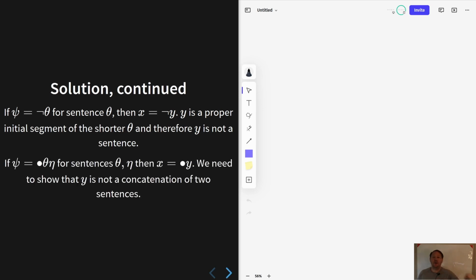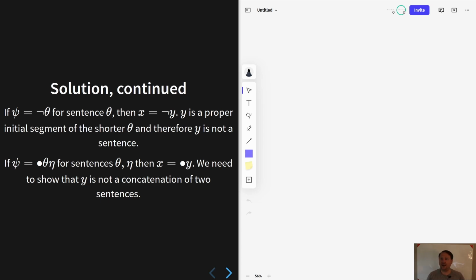So we move on to the binary connective case. In this one, we'll assume that psi is bullet theta eta. Bullet is some symbol for any binary connective, and, or, arrow, and so on. Theta and eta are each sentences. We'll again assume that x is some initial segment of psi. If x is the empty expression, there's nothing to prove because that's not a sentence. And otherwise, x leads with a bullet, so we can write x as bullet y for some expression y.